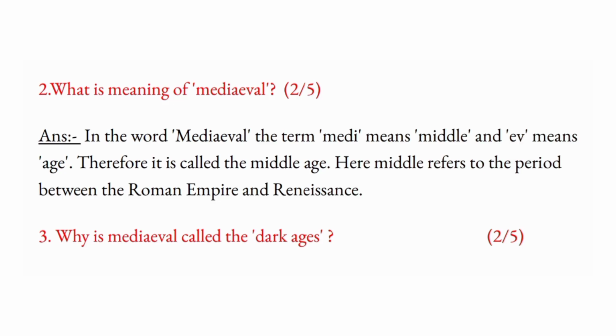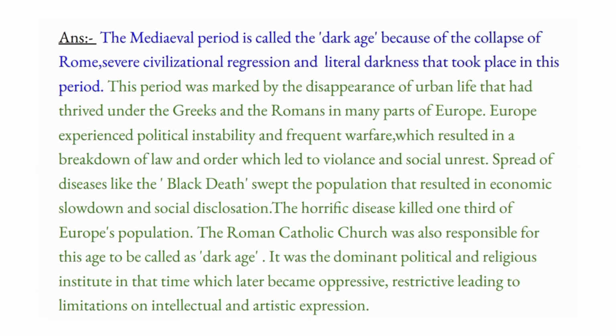Why is medieval called the Dark Ages? For 2 or 5 marks. The medieval period is called the Dark Age because of the collapse of Rome, severe civilizational regression, and literal darkness that took place in this period. This period was marked by the disappearance of urban life that had thrived under the Greeks and the Romans in many parts of Europe. Europe experienced political instability and frequent warfare, which resulted in a breakdown of law and order, which led to violence and social unrest.